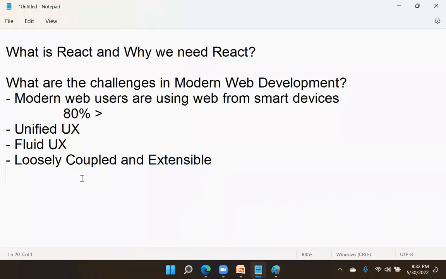So earlier websites and web applications were different. Modern web applications are a little different. The new challenges developers are facing are unified experience, fluid experience, and loosely coupled and extensible architecture. So many other technical features are there. I have given highlights of the major ones. Now the question is, what is the solution?